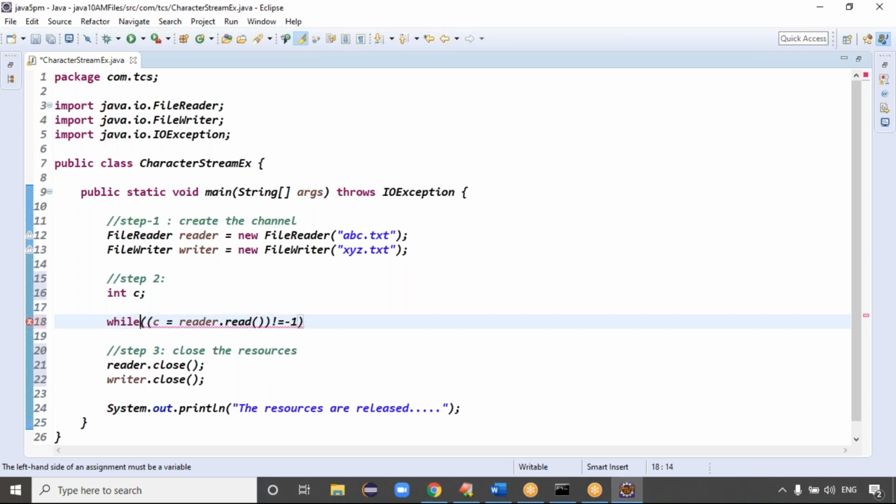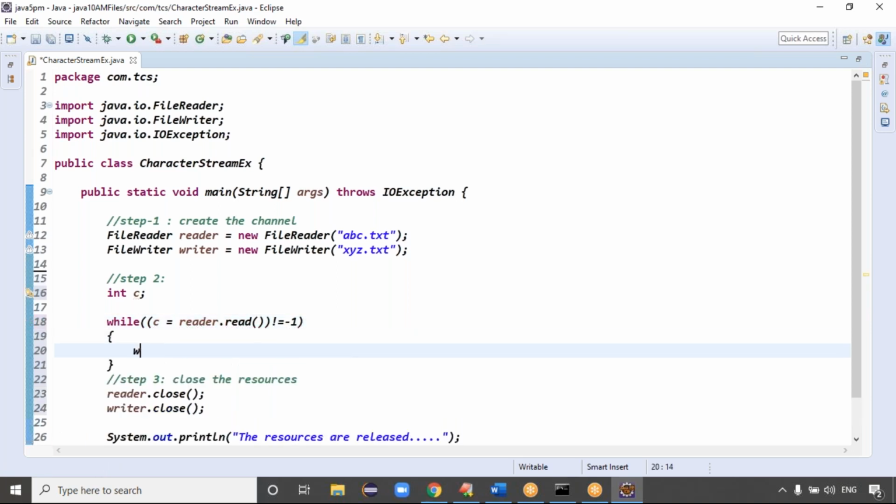Exactly. That is why you can take the while loop, with open brace and close brace. Then you can write the data. To write the data, writer dot what?